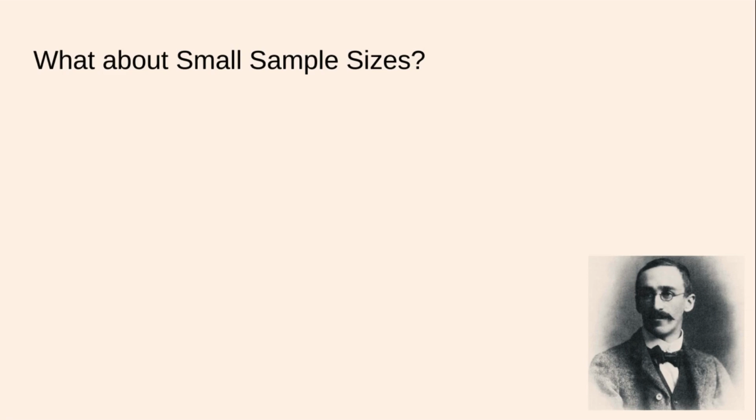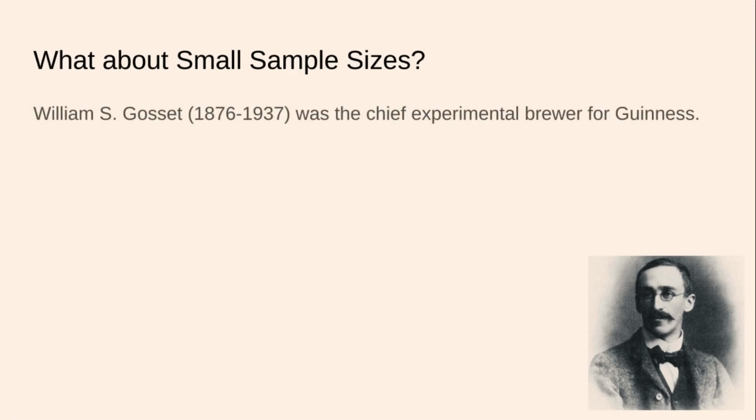That is a review of old content because we are going to throw a massive monkey wrench into all this. What about small sample sizes? Well, we have this gentleman named William Sealy Gosset who lived at the end of the 1800s into the early 1900s. He was the chief experimental brewer for Guinness. Yes, that is the brewer out of Ireland.